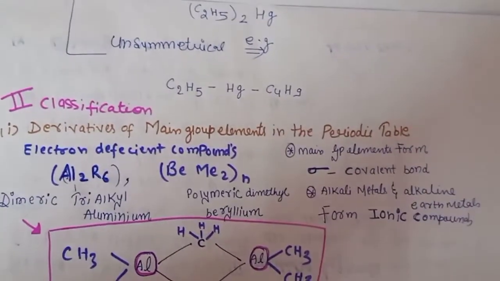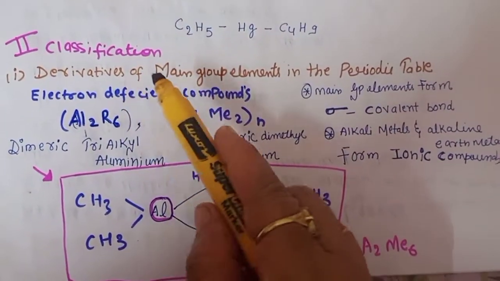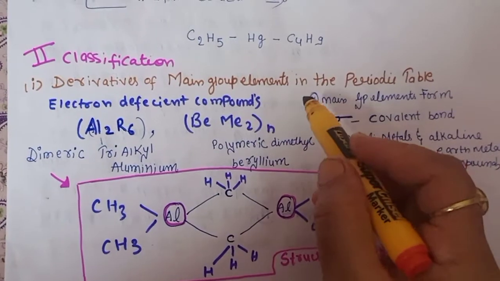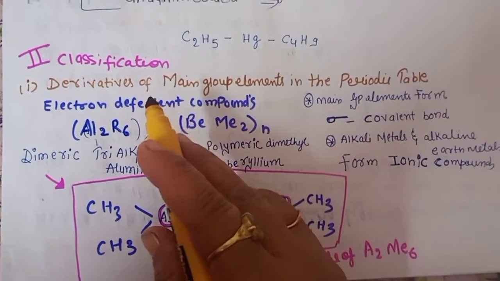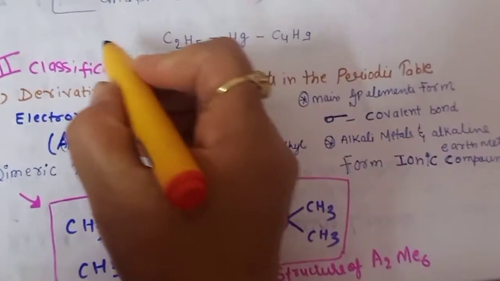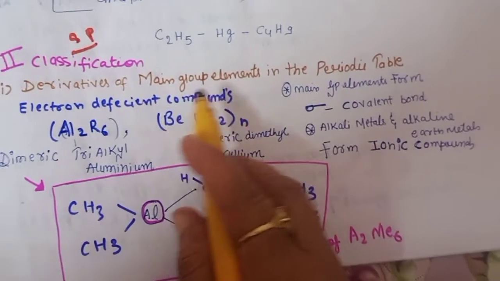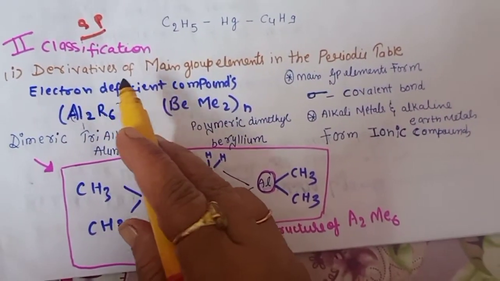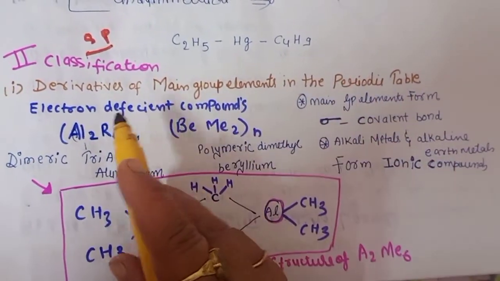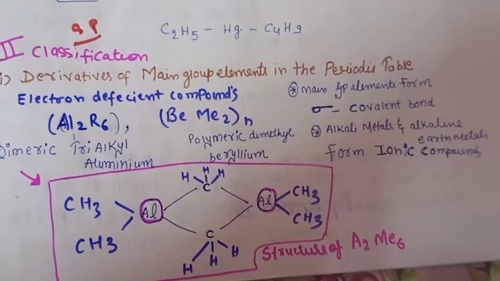Now the second classification: they are the derivatives of the main group elements in the periodic table. Students, in the periodic table, as we know, there are s, p, d, f blocks. The s and p block elements are generally termed the main group elements. So these are the derivatives of the main group elements. Which type of bonds will they form?